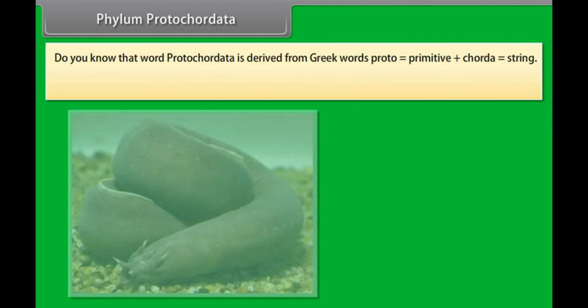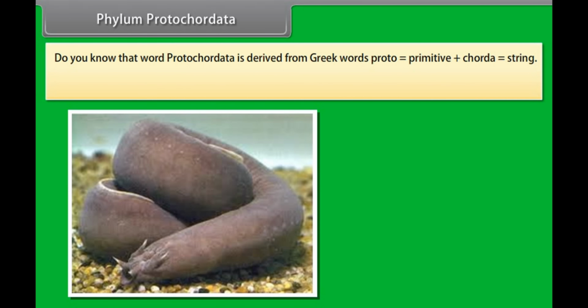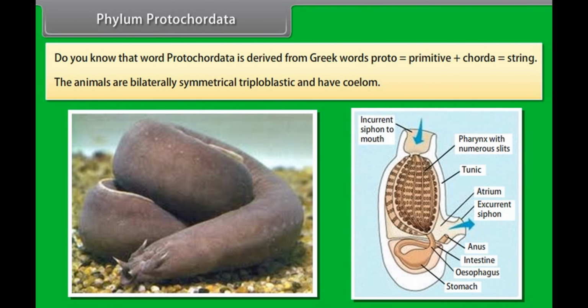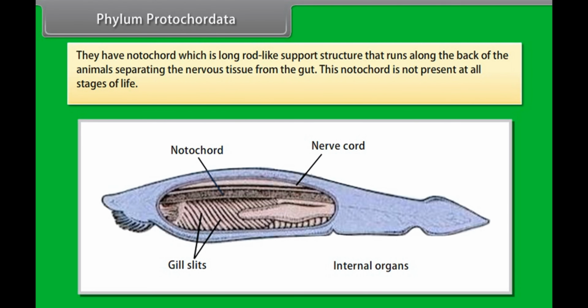Phylum Protochordata. Do you know that the word Protochordata is derived from the Greek words proto, which is primitive, plus chorda, which is string? The animals are bilaterally symmetrical, triploblastic, and have a coelom. They have a notochord, which is a long rod-like support structure that runs along the back of the animal, separating the nervous tissue from the gut.